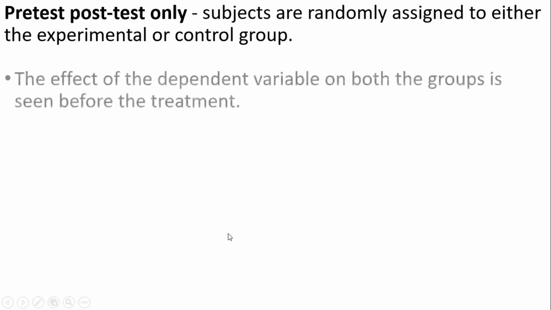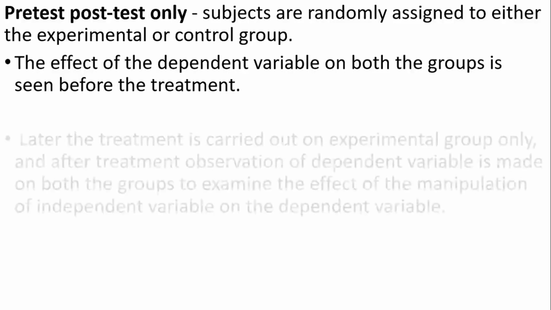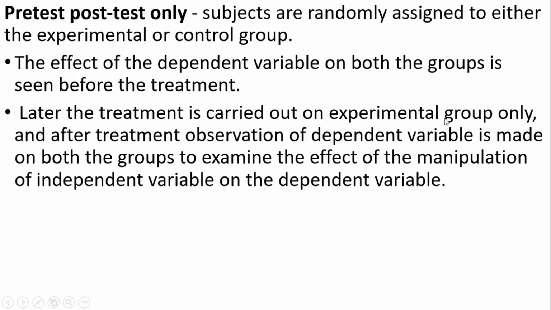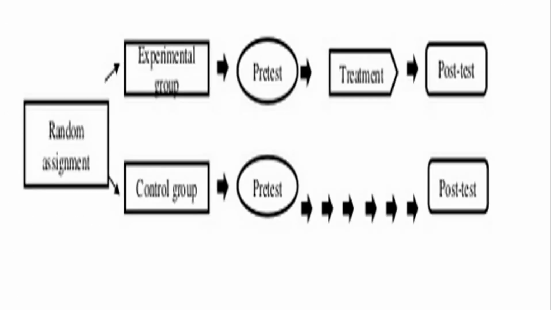Second is pre-test post-test design. Subjects are randomly assigned to either the experimental or control group. The dependent variable in both groups is observed before the treatment. Later the treatment is carried out on the experimental group only. After the treatment, observation of the dependent variable is made in both groups to examine the effect of manipulation of the independent variable on the dependent variable. For example, this is the experimental group and control group, and in both groups we have done the pre-test, and to the experimental group we have given the treatment, and in both groups we have done the post-test using the same questionnaire. The third type is the Solomon four-group design.